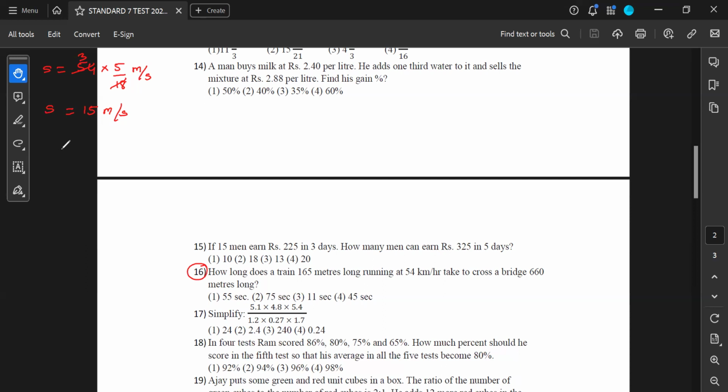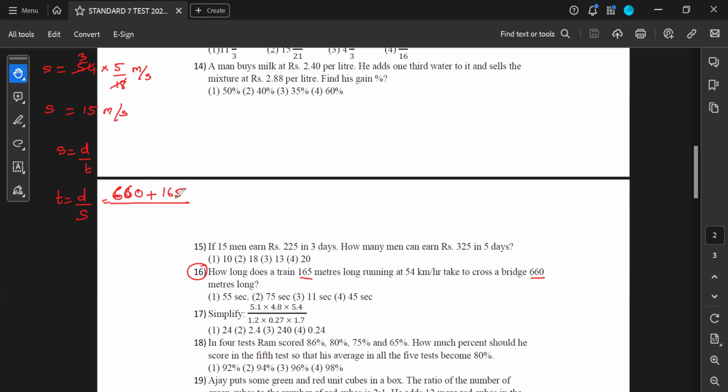Now I have to find time. I know speed is equal to distance upon time. That gives you time is equal to distance upon speed. Now the distance is basically the distance of the bridge. Obviously the train has to cover the bridge, but at the same time the train is also not a small thing. The train is also long. The train completely has to cover the bridge, not only the head, but the tail also has to cover. So the total distance is basically the distance of the bridge plus the length of the train.